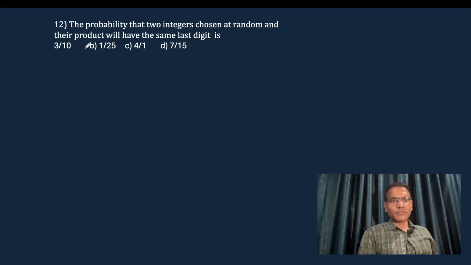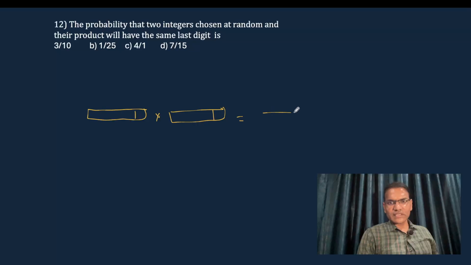Next question: the probability that, of two integers chosen at random, their product will have the same last digit as one of them is... This is a different question and important also. This is an integer and this is another integer. This is the last digit of the integer, the unit place of the integer. While multiplying these two, that result is also an integer.